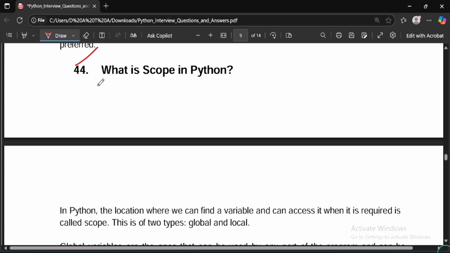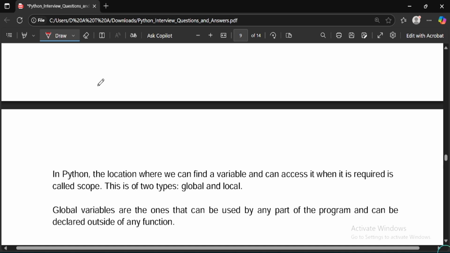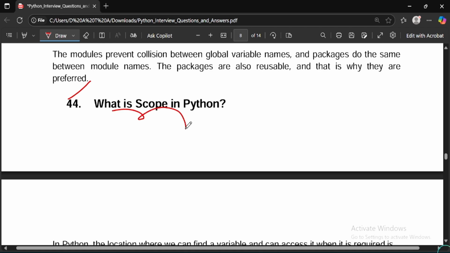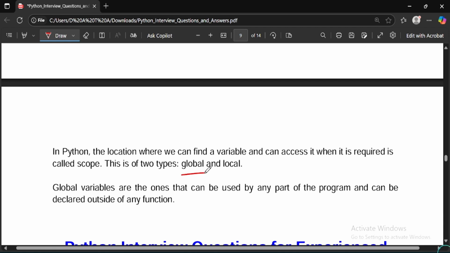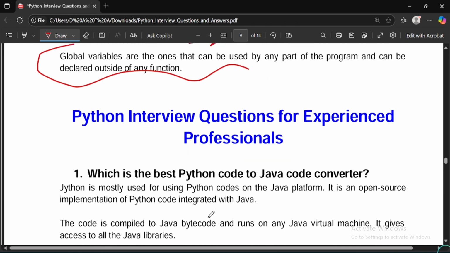What is scope in Python for freshers? In Python, the location where we can find a variable and can access it when it is required is called scope. There are two types of scopes everyone should know. Actually, if you have learned C programming, then you should have covered the scope topic there as well. Basically, there are two types of scopes, global and local. Global variables are the ones that can be used by any part of the program and are declared outside any function. Local would be inside.